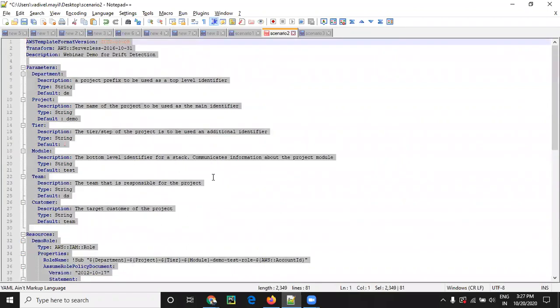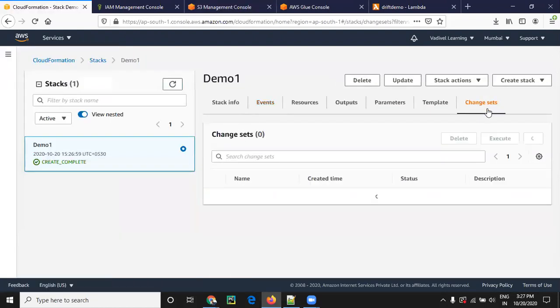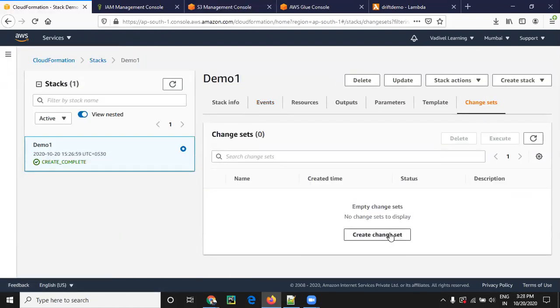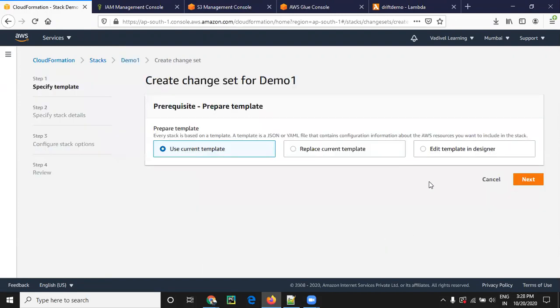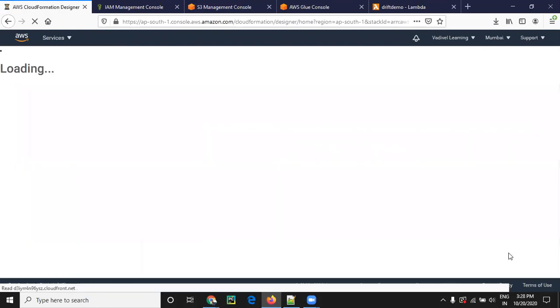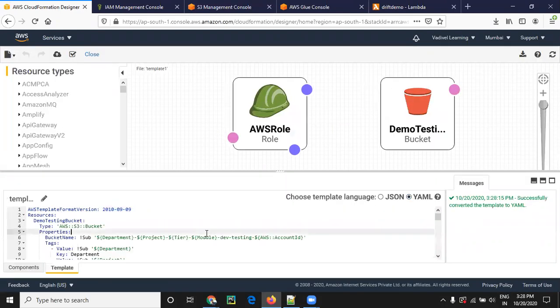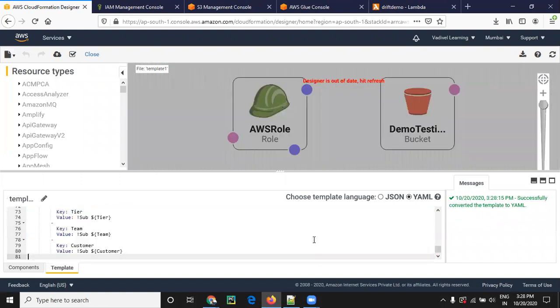So I'm going to copy this and then go to CloudFormation. Here we have to go to change set. The change set is empty now. I'm going to create a new one. Edit it, template in designer, view in designer. I'm going to put this in, then we'll validate. It's valid.